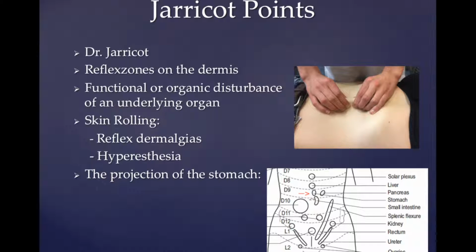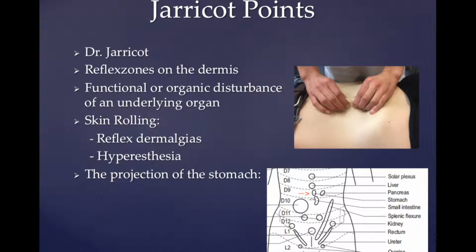Jarricot points were discovered by Dr. Jarricot and are cutaneous zones which correspond with certain organs situated at the thorax and the abdomen. In 1932, Dr. Jarricot determined relationships between the underlying organs and the superficial tissues, which could be identified through a dermatome relationship. He described that reflex zones of the dermis are defined by the ciliated reflex and by a symptom, the sympatology. It is a sympathetic autonomous reaction of the organ which expresses itself by a sympatology of the dermis. Jarricot's work resulted in a cartography of reflex dermatologies of the dysfunction of organs.